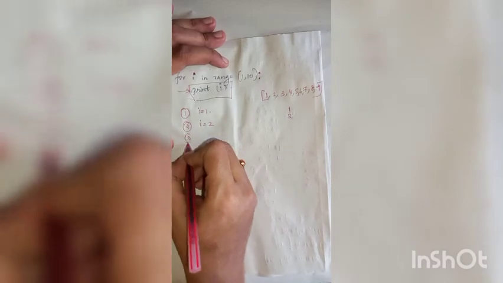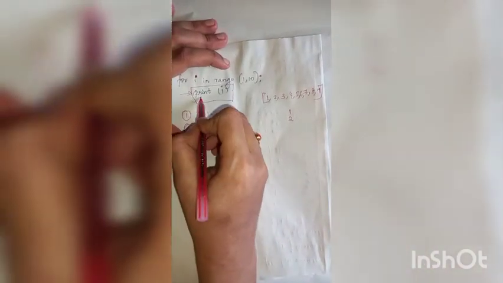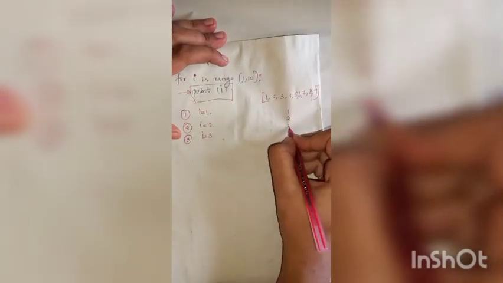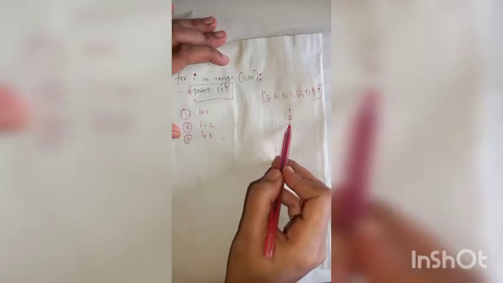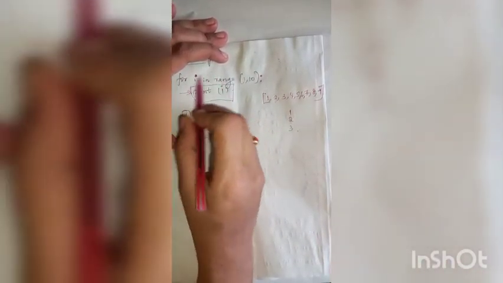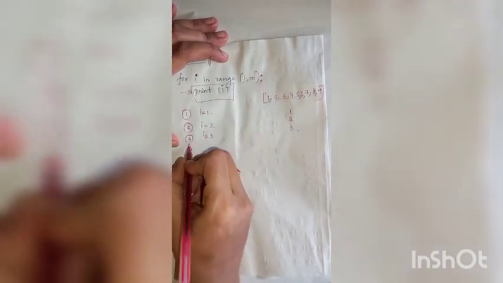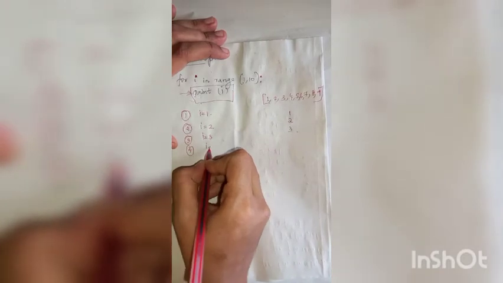Then in the third iteration, I is equal to 3, then print I will be printed as 3. What is the value of I? I is 3, so 3 will be printed. Then again the for loop will execute. Then in the fourth iteration, what is the value of I? I is equal to 4.